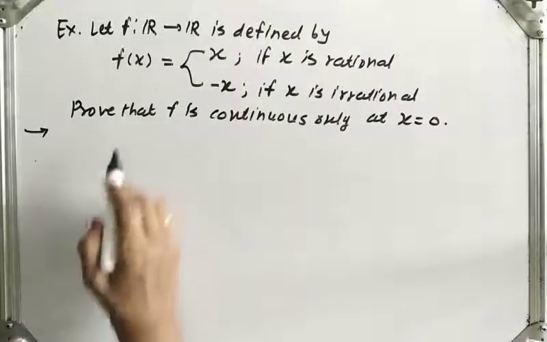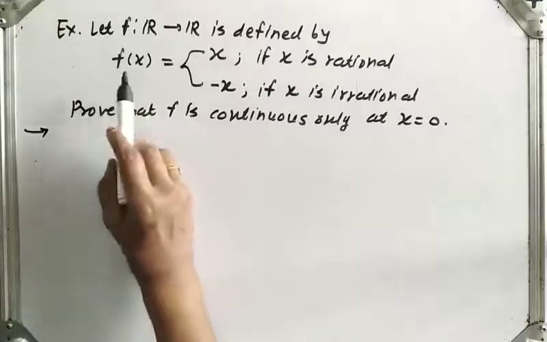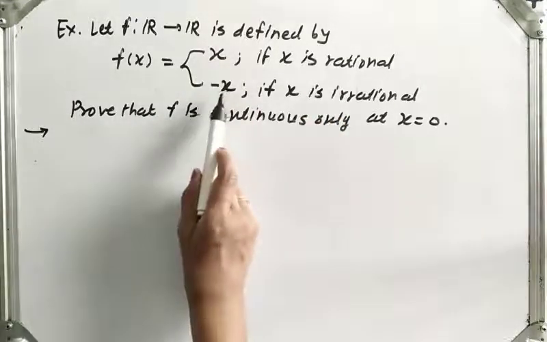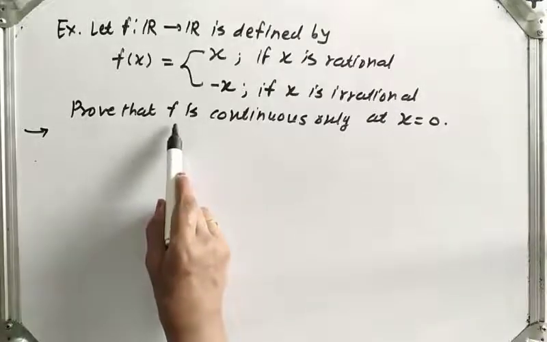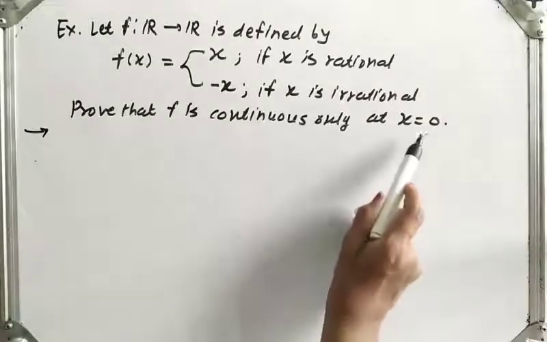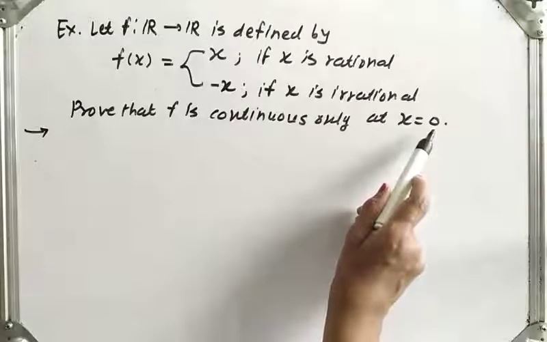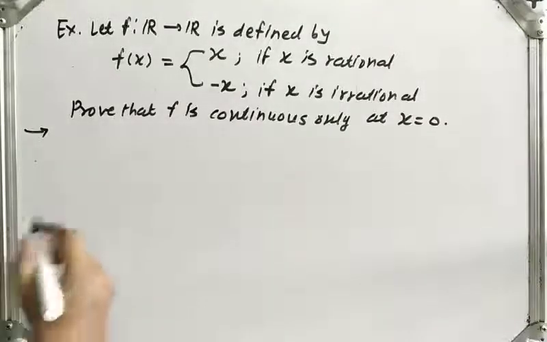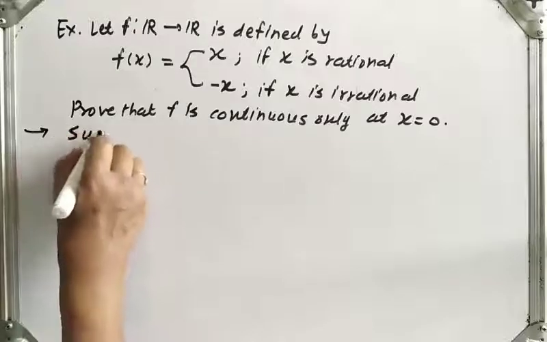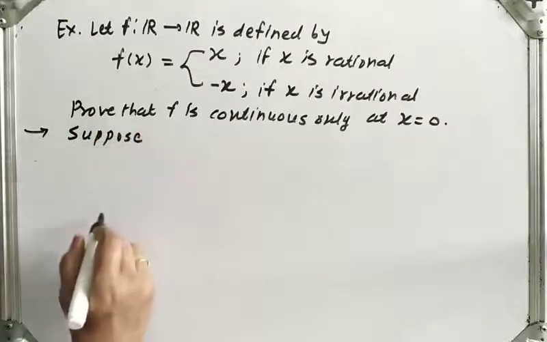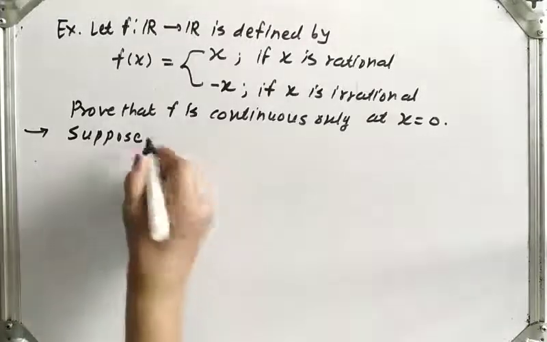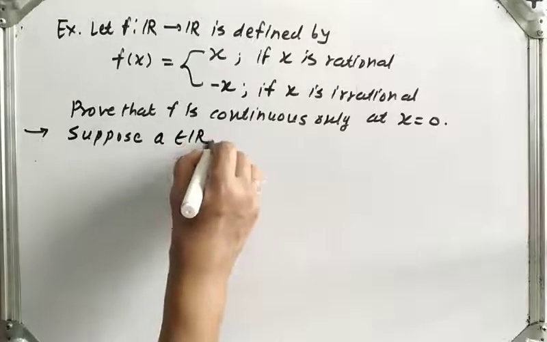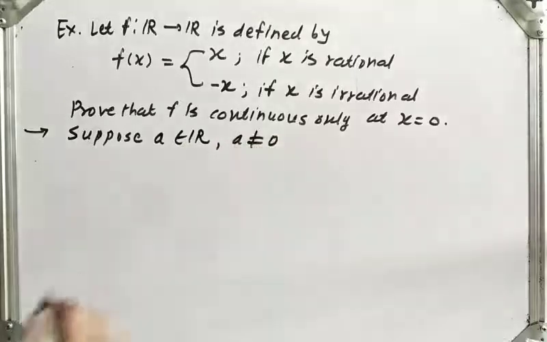So what is given? The function is defined as f of x equals x if x is rational, and minus x if x is irrational. We have to show f is continuous only at point 0 and it is discontinuous everywhere except at point 0. Okay. So first let us prove that the function is discontinuous at a point which is not equal to 0. So suppose a belongs to R, a not equal to 0.